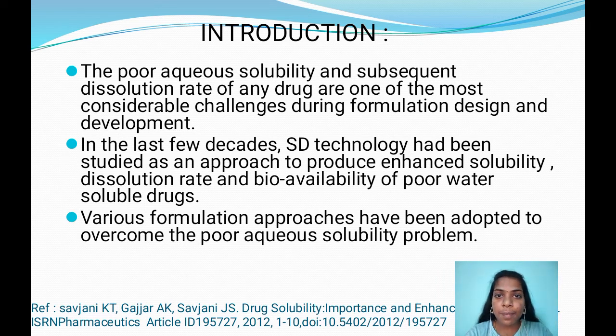A solid dispersion system may be defined as a dispersion of one or more active ingredients in a carrier or matrix system. Coming to the poorly soluble drug, a drug is said to be poorly soluble if its maximum strength is not completely soluble in 250 ml of the aqueous media at a pH of 1.2 to 6.8 at 37 degrees centigrade.